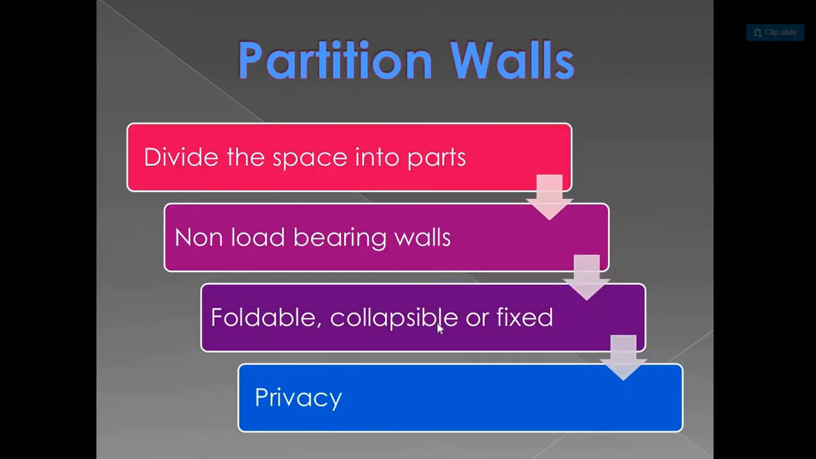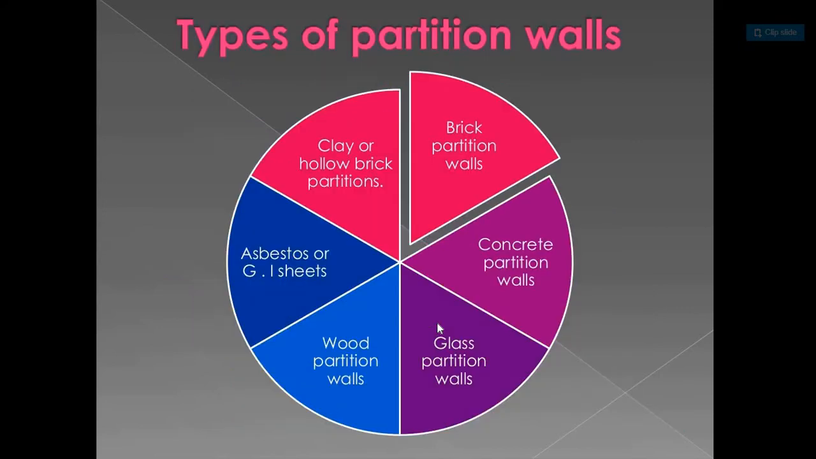Partition walls divide the space into two parts. These are non-load bearing walls. These walls are foldable, collapsible or fixed. And partition walls are generally provided for the purpose of privacy. Different types of partition walls.